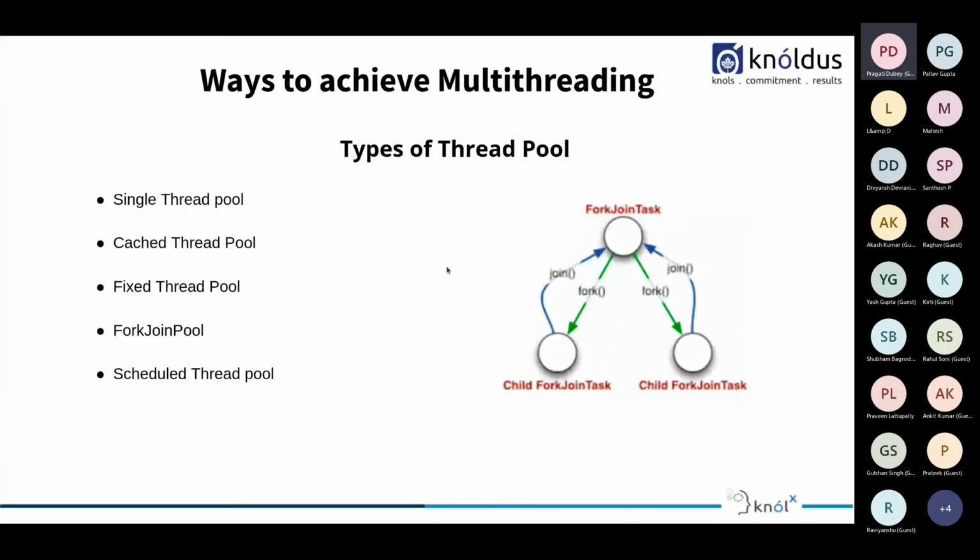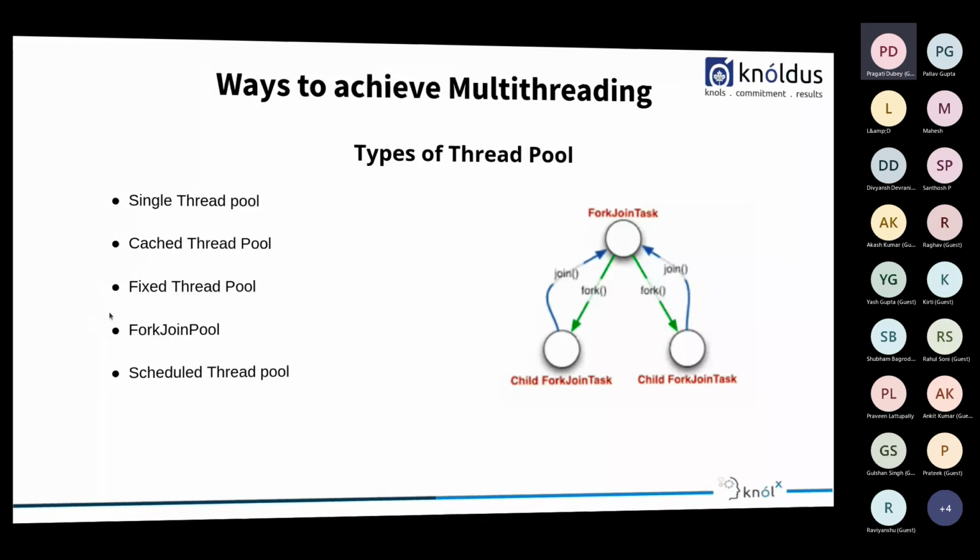Moving on. Now, since we know that there are thread pools, we must also know what the types of thread pools are. Generally, there are 5 types of thread pools: single thread pool, cached thread pool, fixed thread pool, fork join pool, and scheduled thread pool. As I've already told you, when we specify the implicit execution context as global, we generally use the fork join pool.